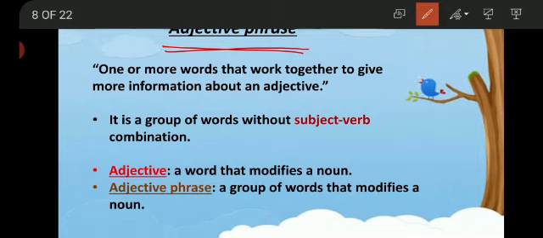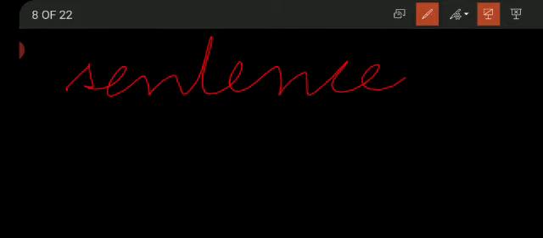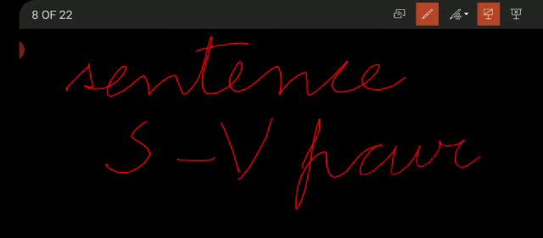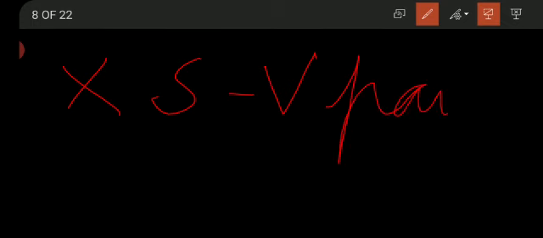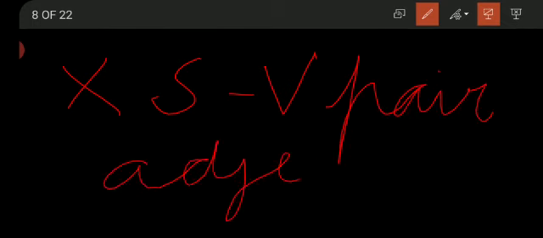But students, make sure about this, that we all know that a sentence or a phrase must contain subject verb, or you may say a sentence is a subject verb pair. But adjective phrase is such a type of sentence that does not contain a subject verb pair.